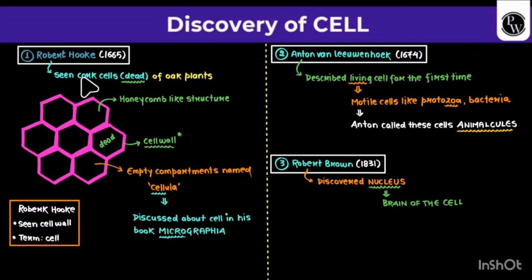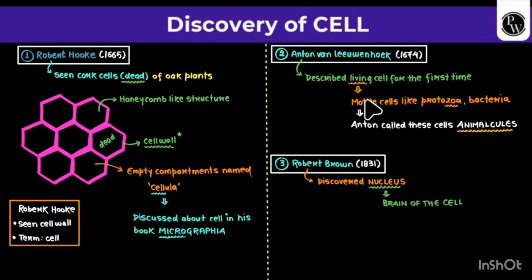Robert Hooke, a scientist, saw cork cells, dead cells of oak plants. As we can see, it is a honeycomb-like structure, which we call the cell wall. He saw empty compartments and named them cellula, and because of this we discuss the cell. He described this in his book, Micrographia. Robert Hooke saw the cell wall, and the term was cell.